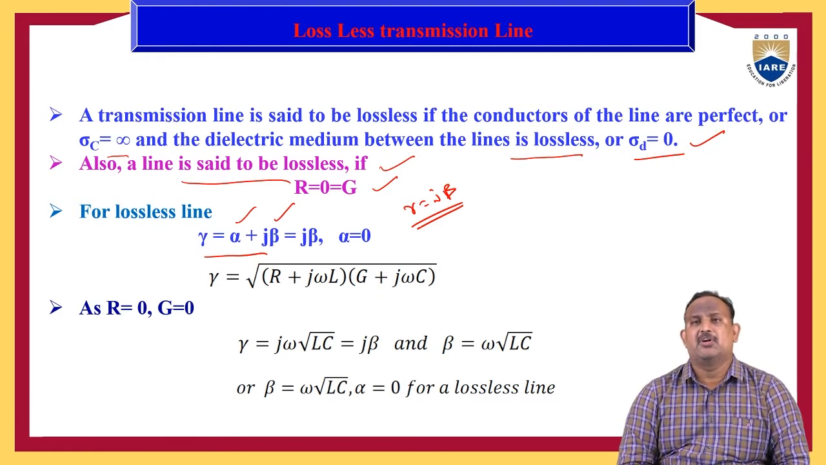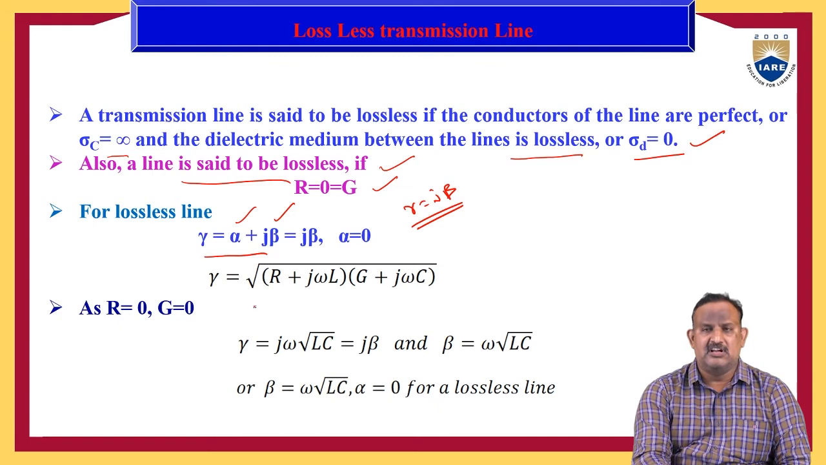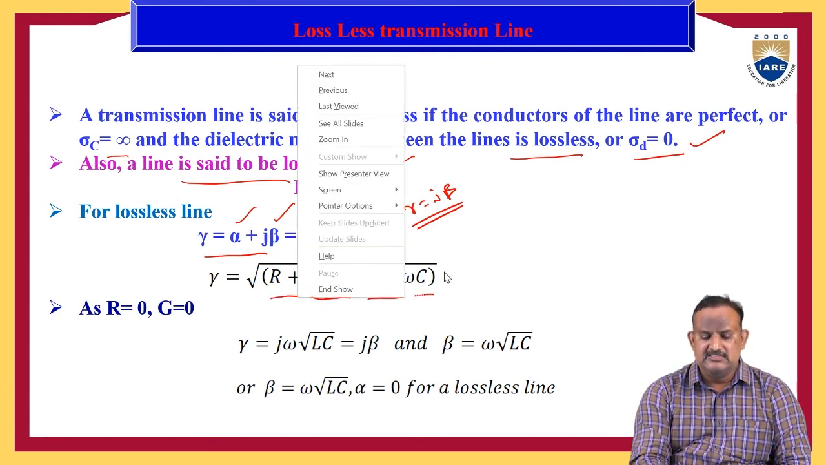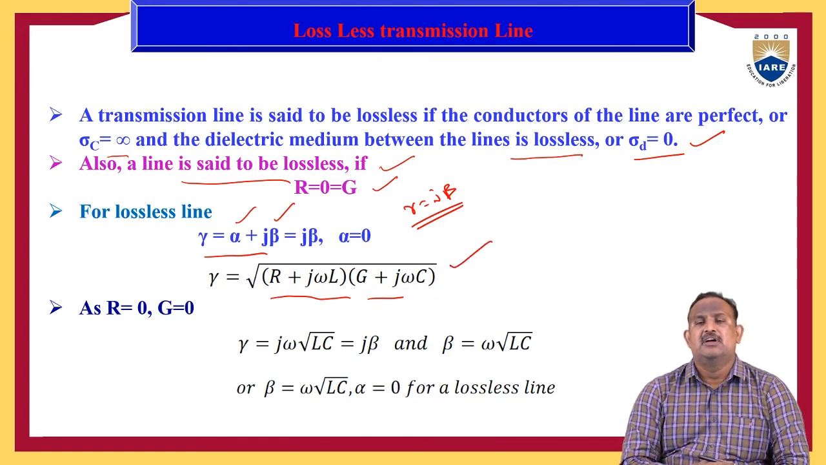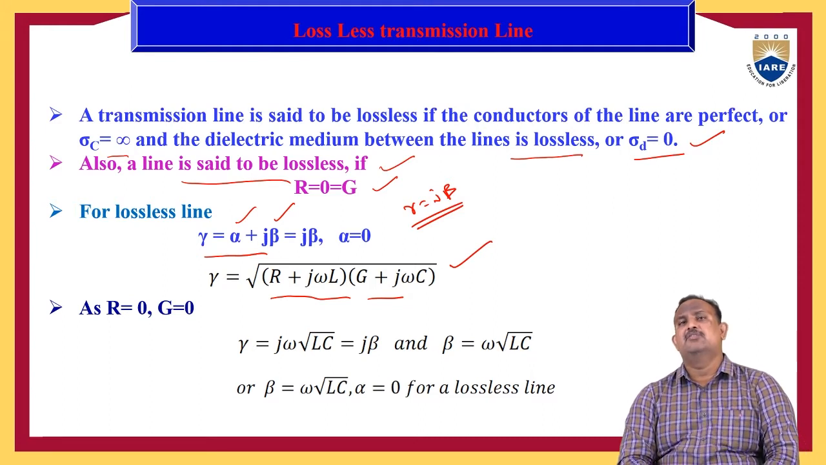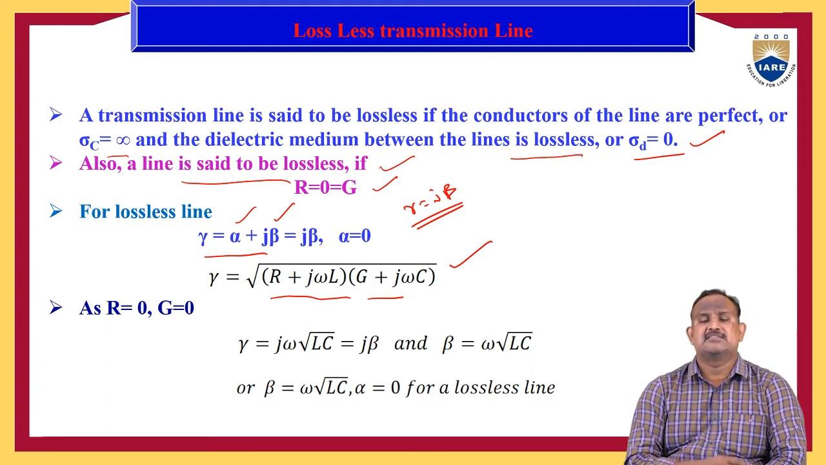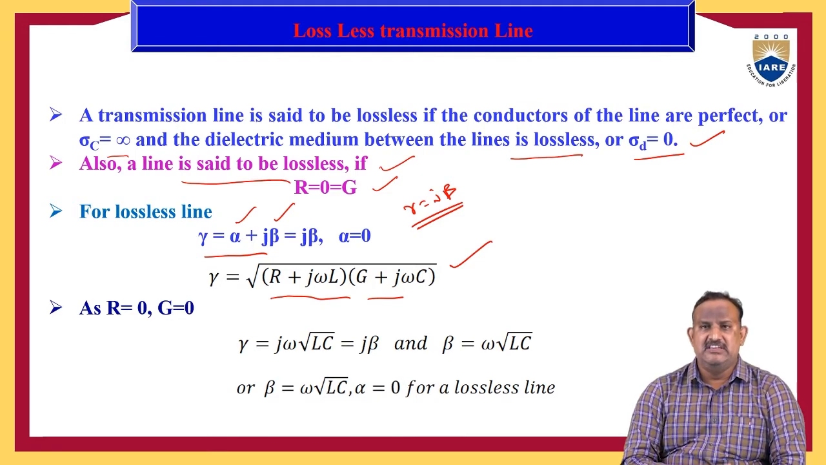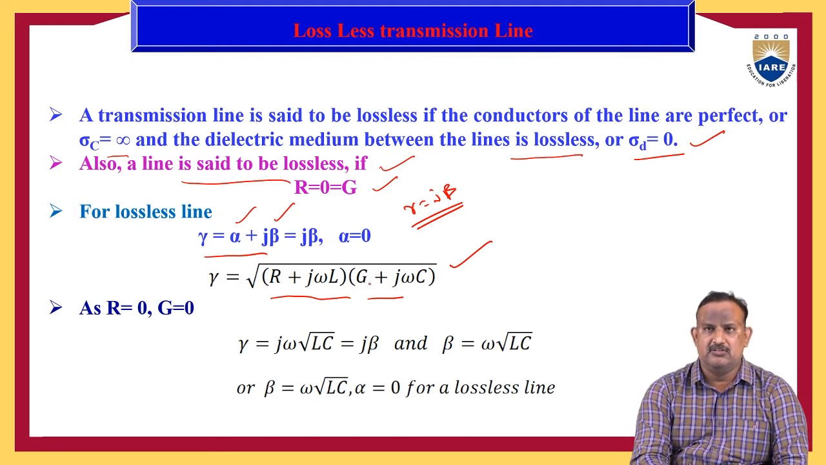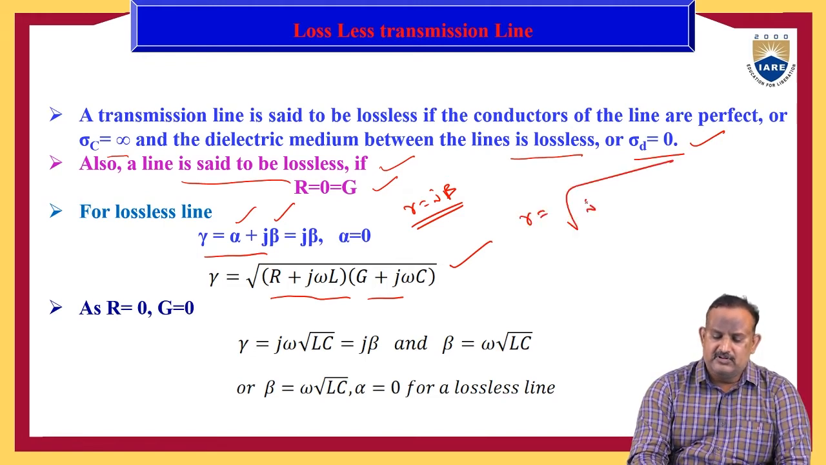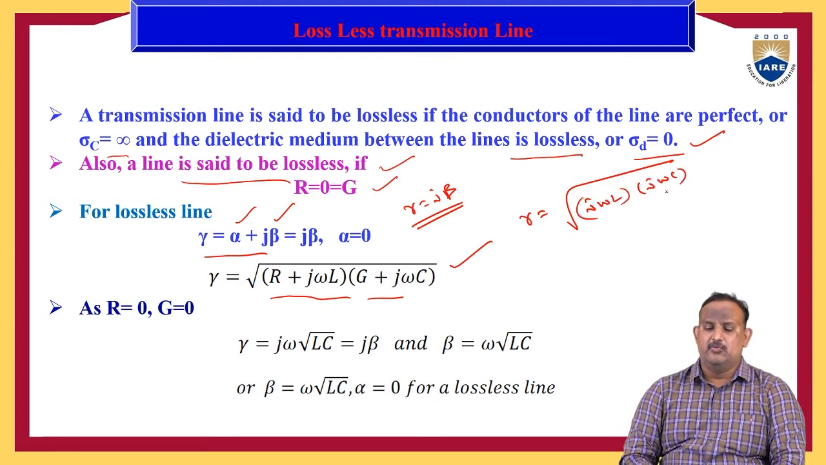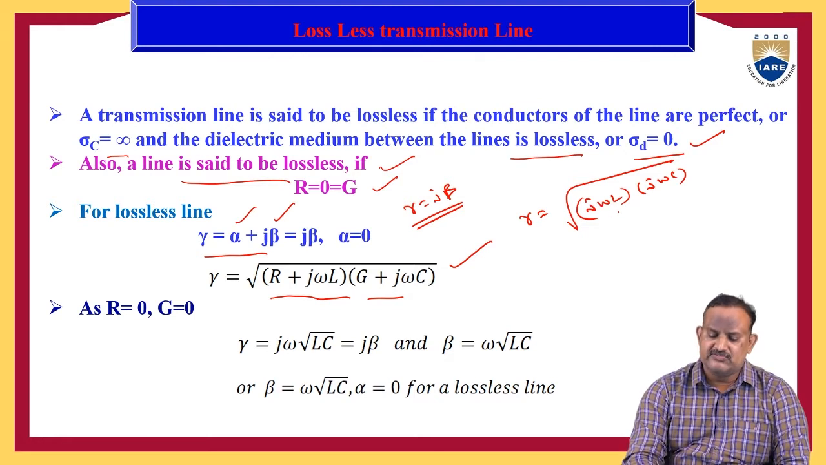And we know that gamma is the propagation constant. Gamma is equal to root of (R plus j omega L) into (G plus j omega C). As we know, for a lossless transmission line R is equal to 0 and G is equal to 0. If we substitute R equal to 0 and G equal to 0 in the propagation constant, then we have gamma is equal to root of j omega L into j omega C, so here we have j square omega square LC.